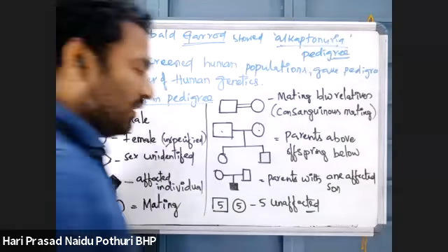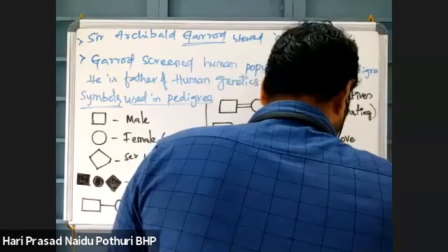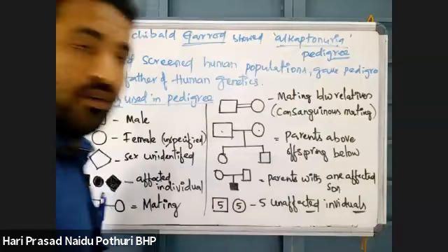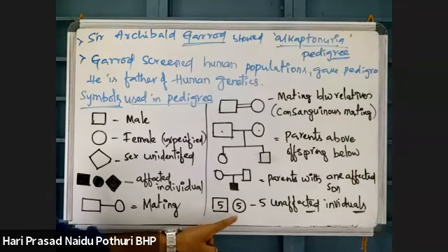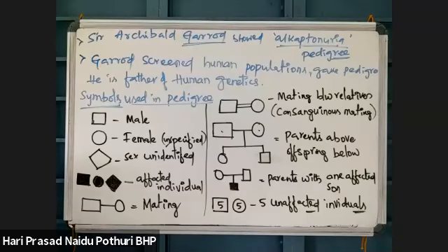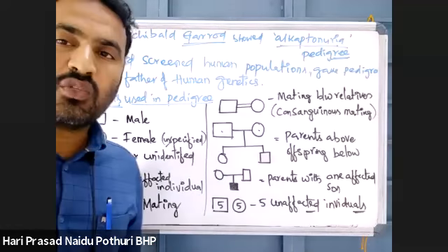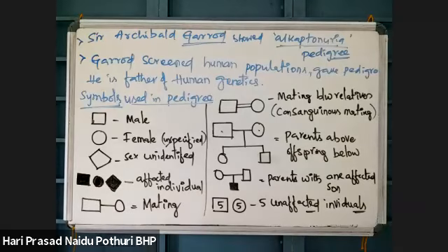Five unaffected individuals are there. Like this we can say there is a pedigree. Like this some symbols are used in pedigree. By using these symbols we can understand the pedigree chart. Like this we can draw some flow charts. Those flow charts are what we call pedigree charts, or family chart, family history or pedigree history.